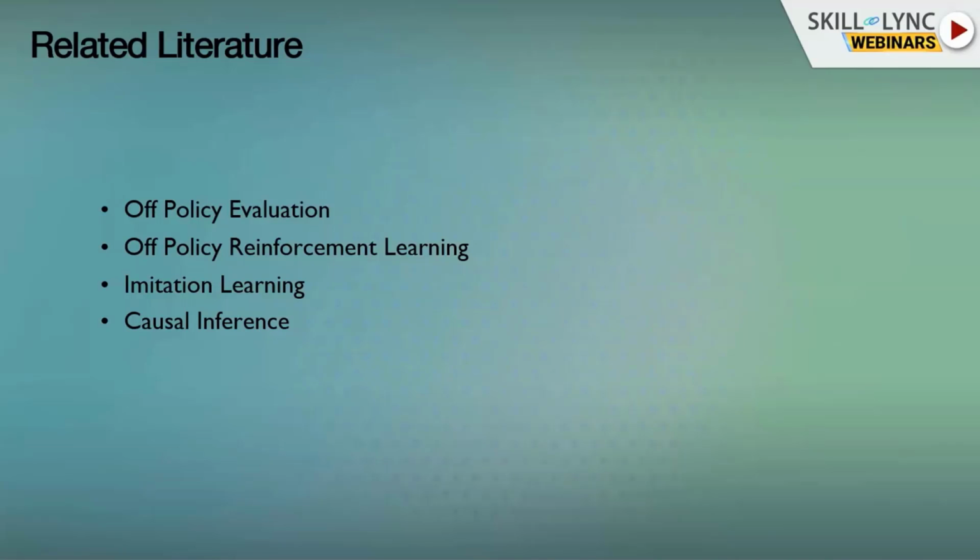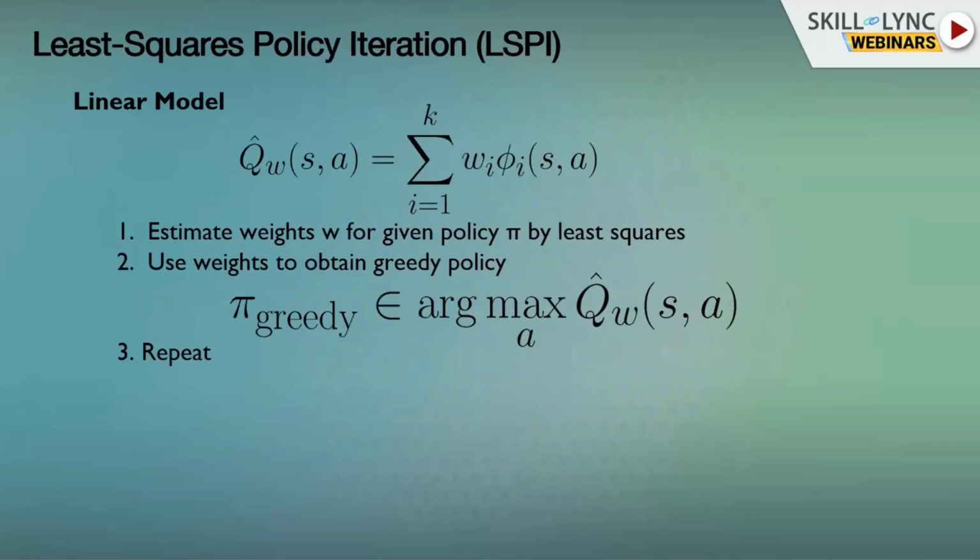Causal inference is very similar to offline reinforcement learning. The basic assumption there is that we don't see the full state, and when we don't see the full state, we get a lot of different and interesting problems of biases and identifiability problems, but this is not the subject of this presentation. So let's look at one example of a very basic algorithm that we might want to use.